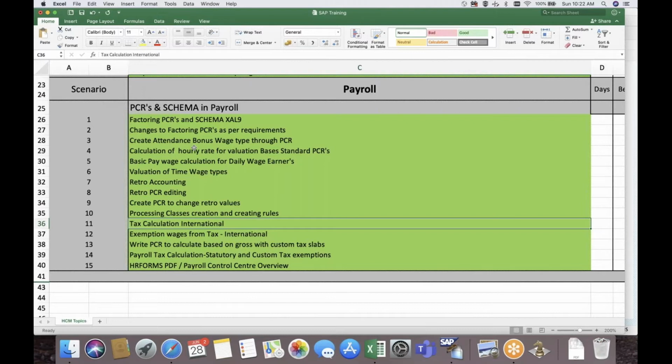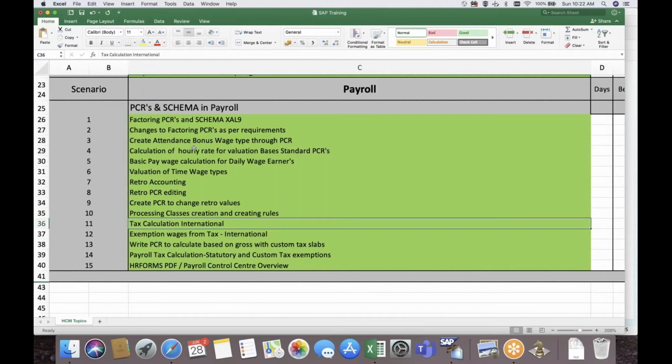Let us say, for example, Poonam, if we have payroll India. For every calculation in India, it's a configuration. We don't really change any of the schema for payroll India. Why? Because let us say we have tax calculation. SAP has provided us with the INTAX, which is a standard function. If there is an issue in the function, we have to raise it to SAP. We should not modify it with any PCR. For example,